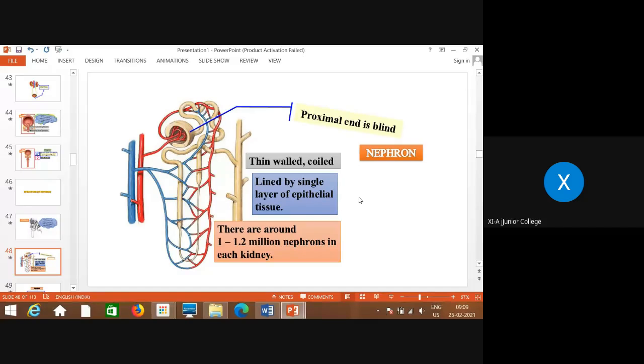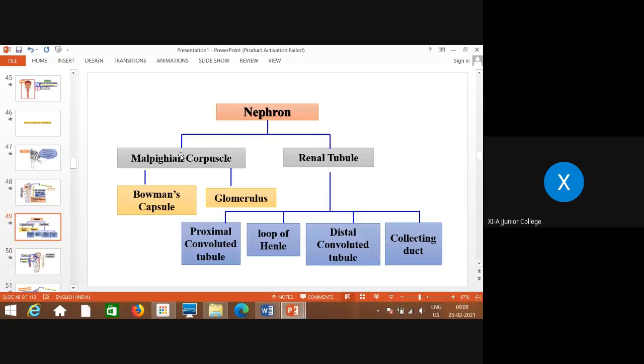Now, this nephron shows two important parts. That is, this part which is called the Malpighian corpuscle, and all the remaining tubular structures, that is, the renal tubules. First, remember this is the structure of the nephron, which is thin walled, coiled, lined by a single layer of epithelial tissue, and there are around 1 to 1.2 million nephrons in each kidney. In detail, I will explain the structure.